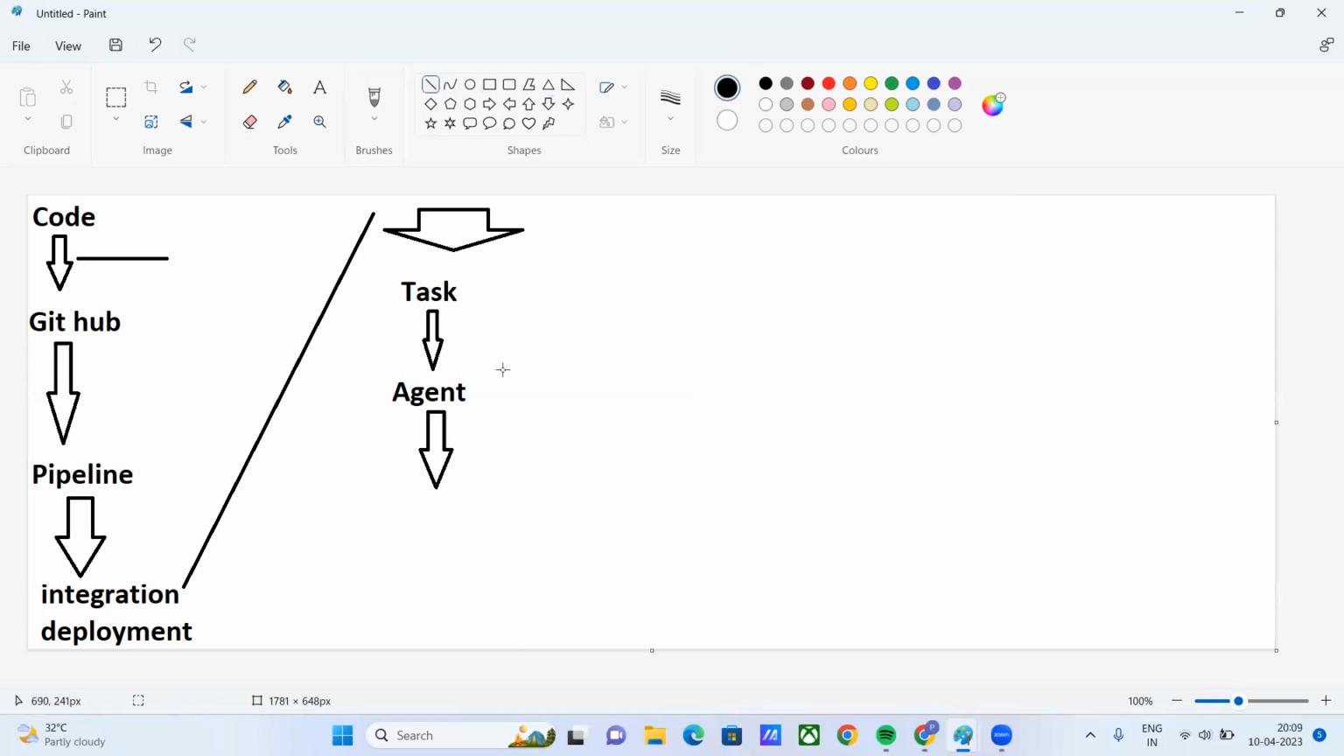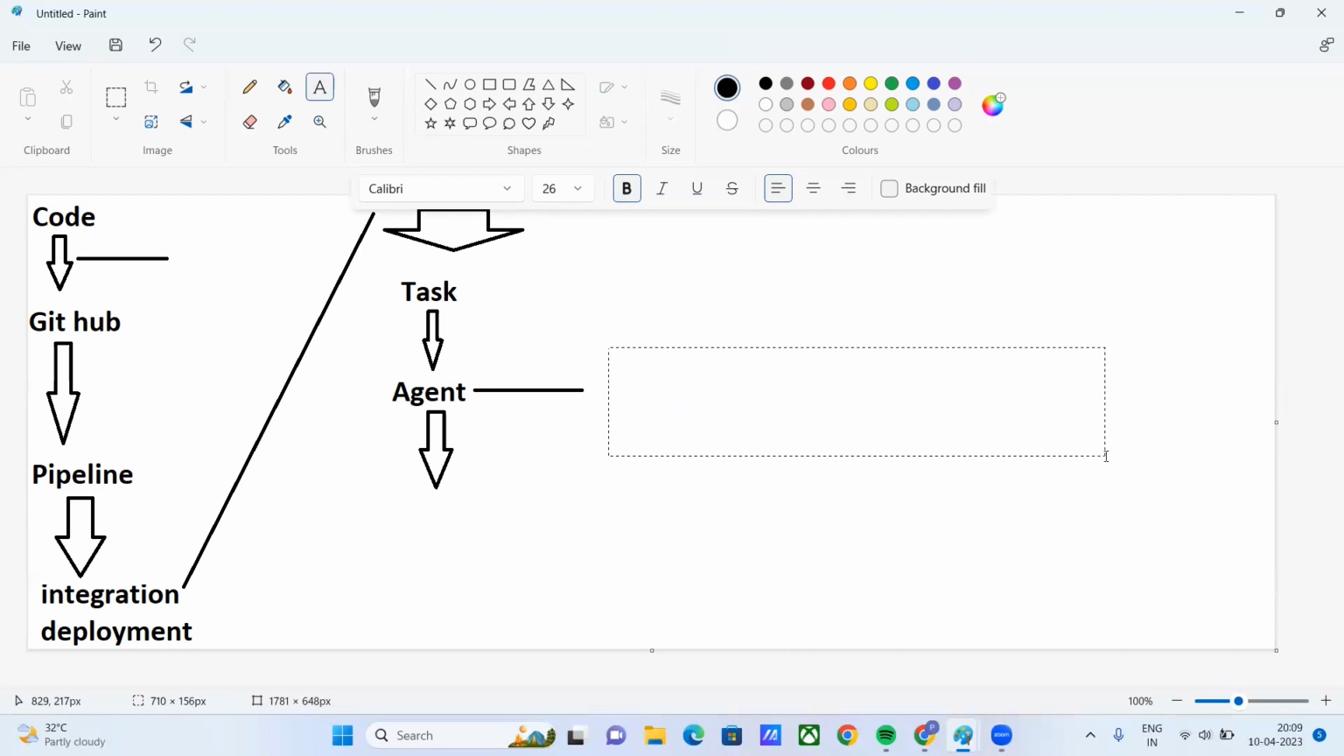This agent can be of two types. These questions are very, very important. When you go for an interview, after attending it, you will definitely call me, because this question will definitely be asked. So one will be self-hosted, and another one will be Microsoft hosted.